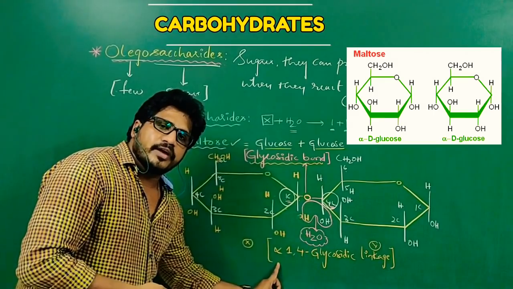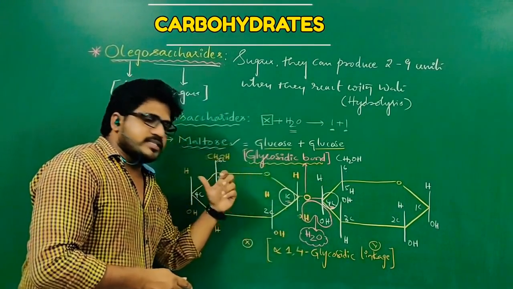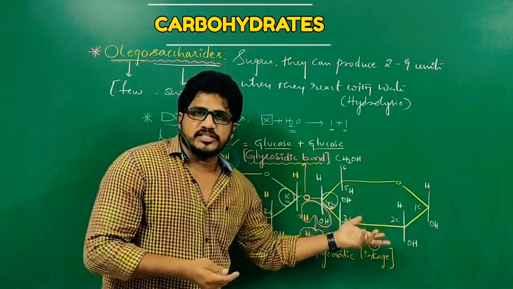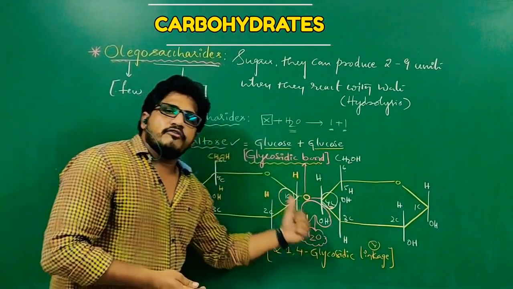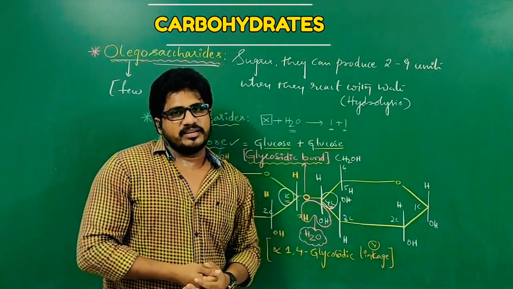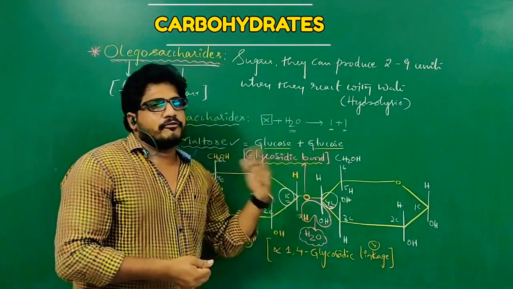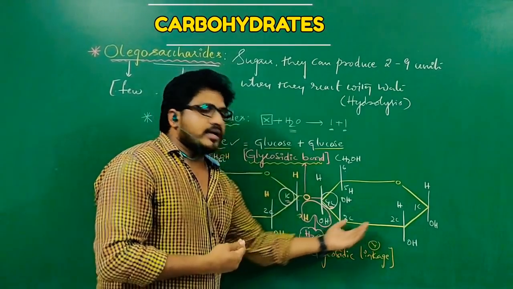How can I write the alpha here? Both the glucose molecules are similar. Suppose this structure and that structure are isomers, or their functional groups are reversed, then one will be alpha and the other will be beta. Then we can write 1 alpha, 4 beta glycosidic bond. If both are beta, then it is beta 1,4, or 1 beta 4 beta, equal to 1,4 beta or beta 1,4 glycosidic linkage.